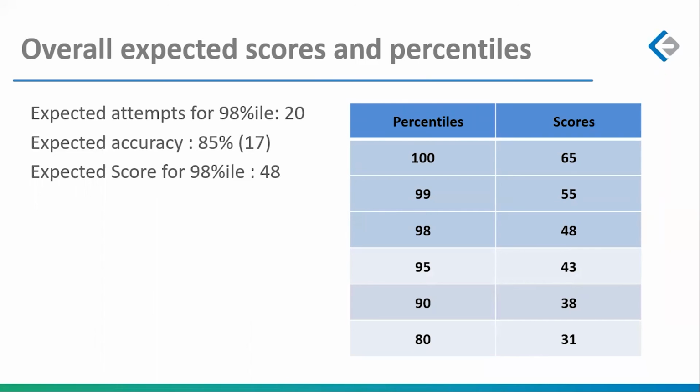Is it too much? Maybe you think it is too much. For me, it is worth it. Because if CAT were to be conducted right now, a paper like this would be standing at a cutoff of 48 for a good score of 98 percentile. So it does go to 65 out of 72, yes. Isn't it too much expecting people to get 65 out of 72?